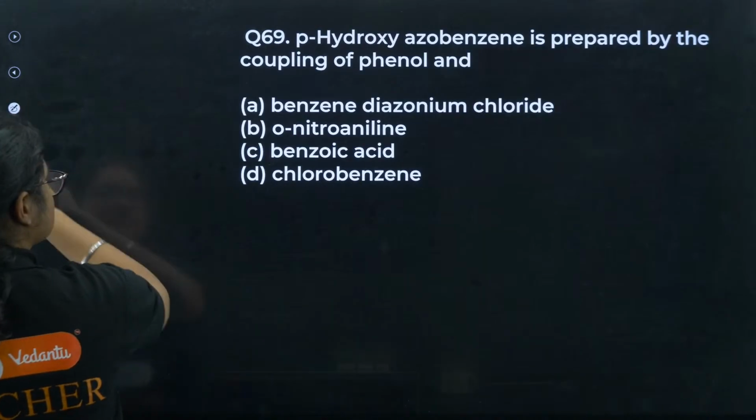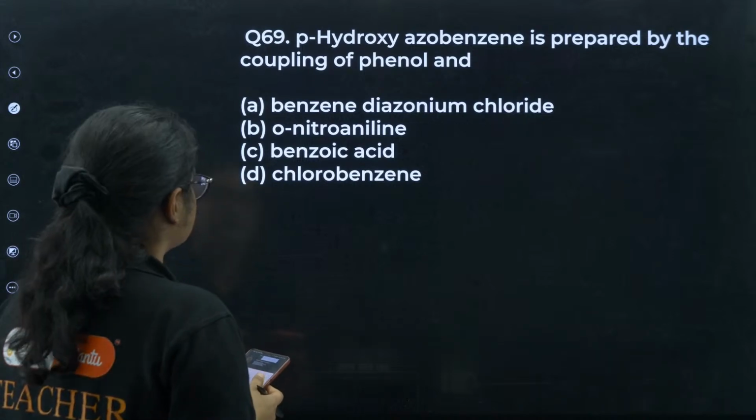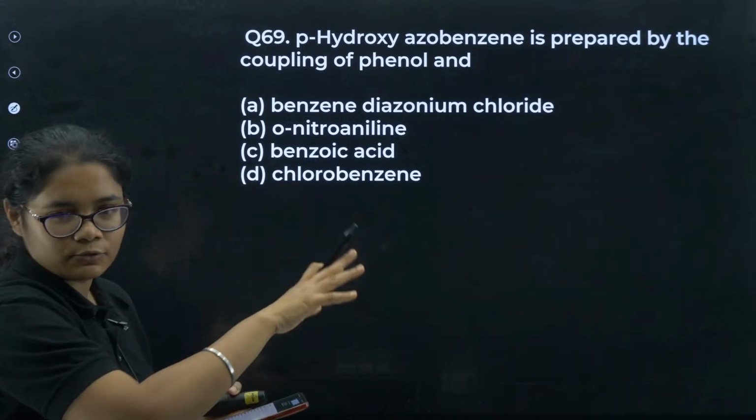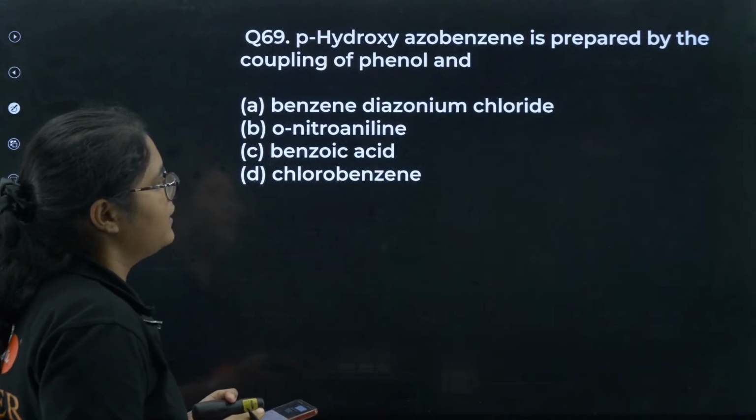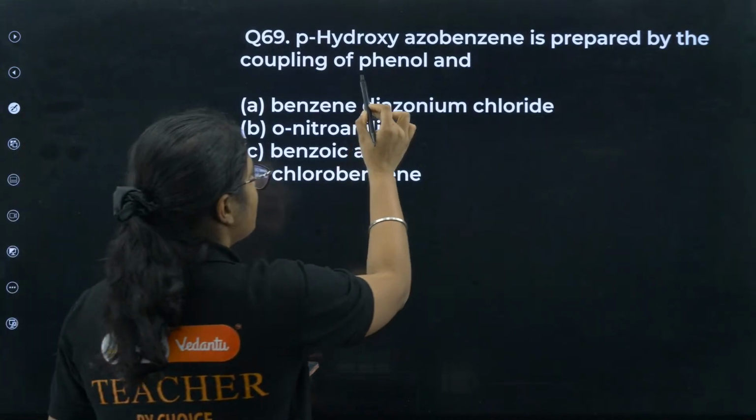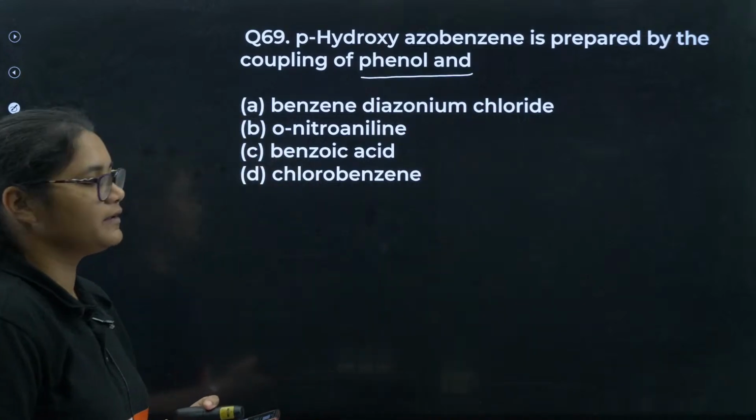Moving towards the next question. Here there's a numbering problem. This one: para-hydroxy azobenzene is prepared by the coupling of phenol and. Very simple question. Just now we have solved this question.